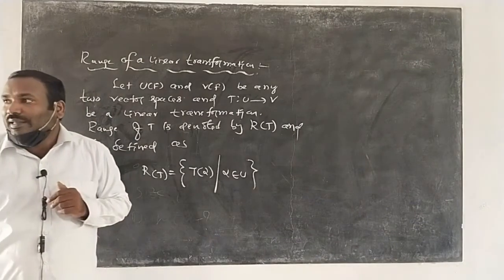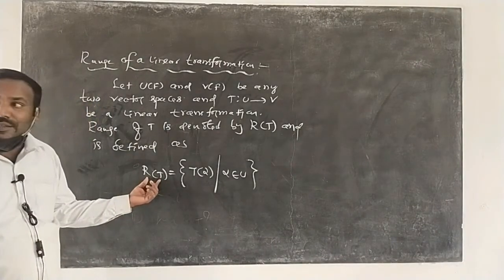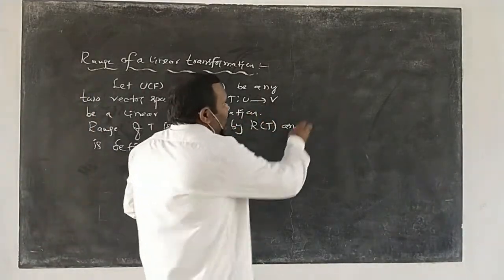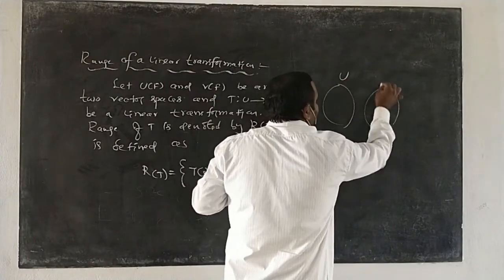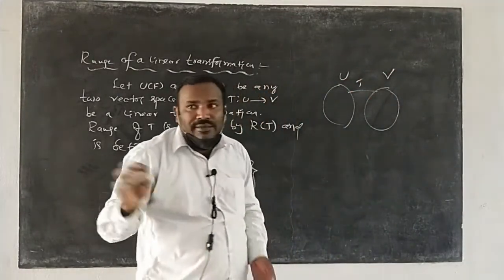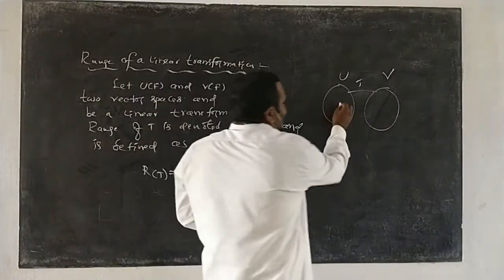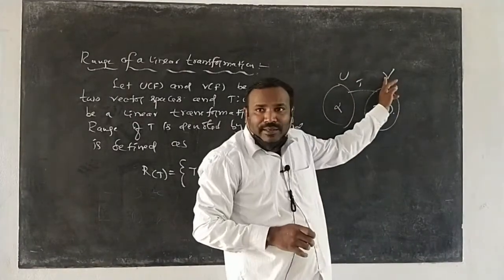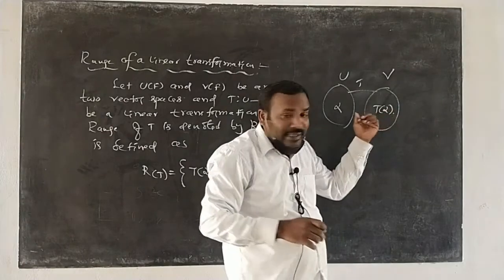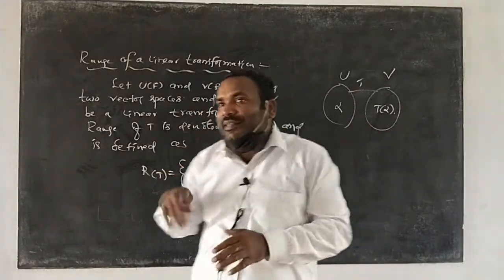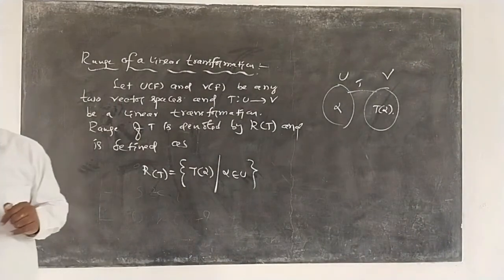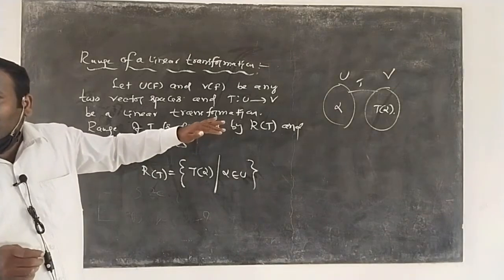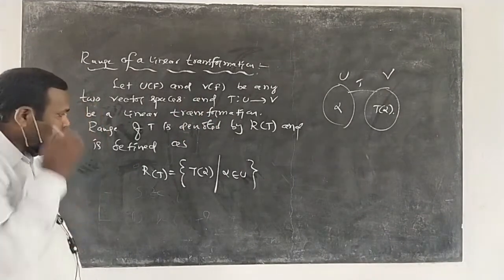So if you take an element in U, the domain, then T of alpha belongs to R of T. Actually, listen to me, the elements of R of T are the elements of V. So this is U, this is V. T is a mapping, a function from U to V. So if you take alpha in U, then T of alpha belongs to V. Okay? And the elements of R of T are the elements of V. That means R of T is a subset of V, because V is the codomain.